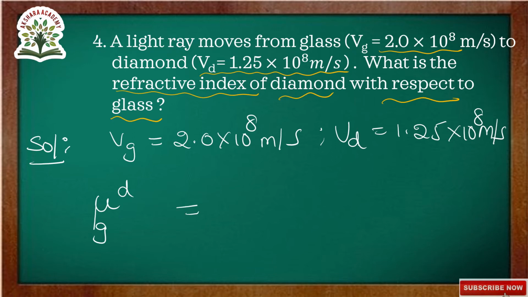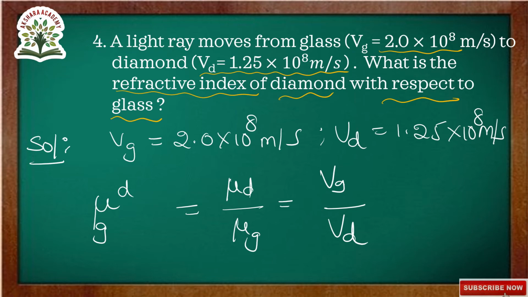That is equal to mu d by mu g, the refractive index of diamond by refractive index of glass. So that is equal to velocity of glass by velocity of diamond. Here we have to calculate the refractive index of diamond with respect to glass.